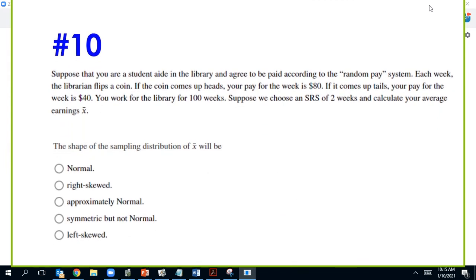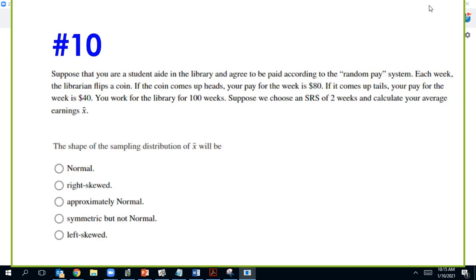So this one's tricky. Suppose you're on a student aid in the library and agree to be paid according to the random pay system. The librarian will flip a coin. If it's heads, you get 80. If it's tails, you get 40. So if you work for the library for 100 weeks, suppose you choose an SRS of 2 weeks and calculate your average earnings.